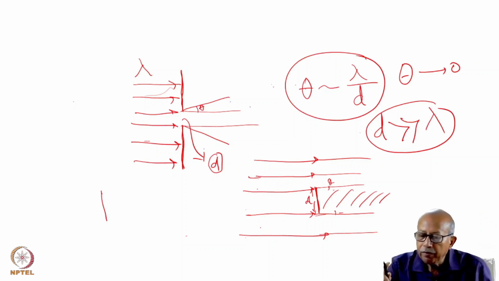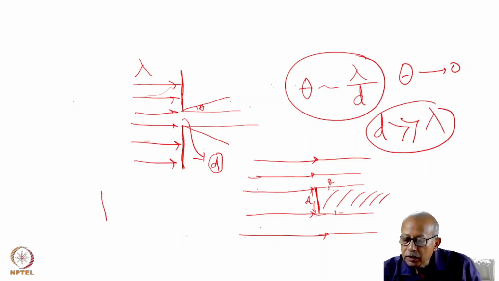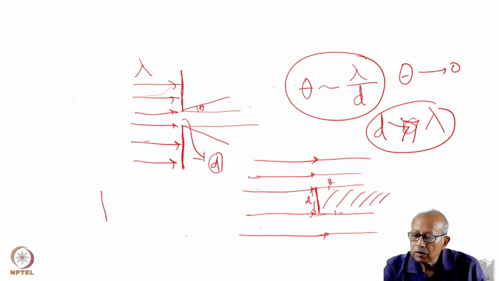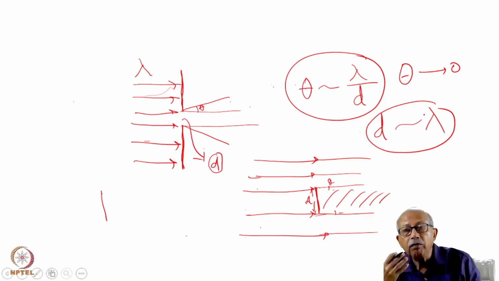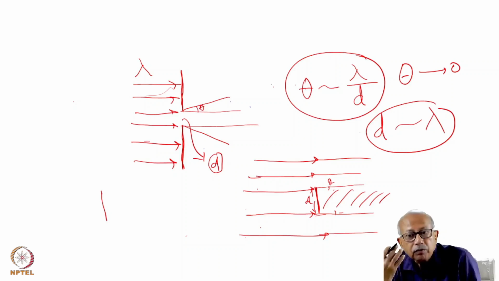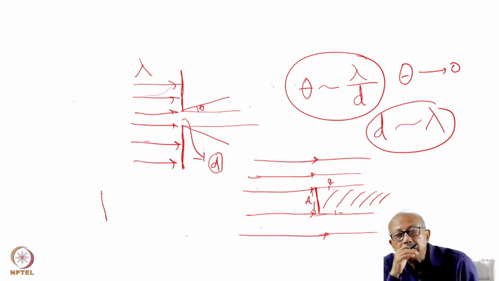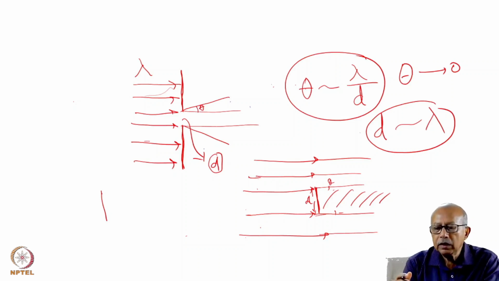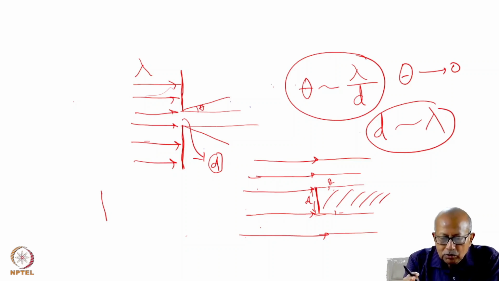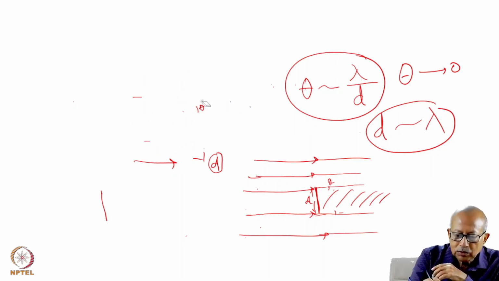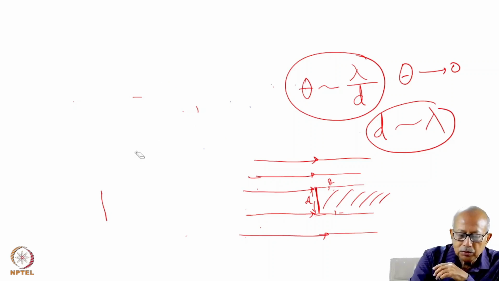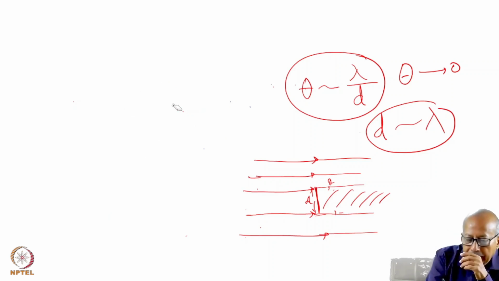However, if d approaches lambda, then the angle of divergence becomes significant. This is analogous to the situation where you are trying to walk through a gate.